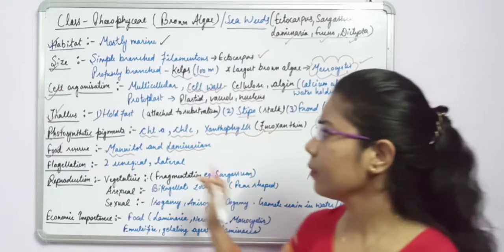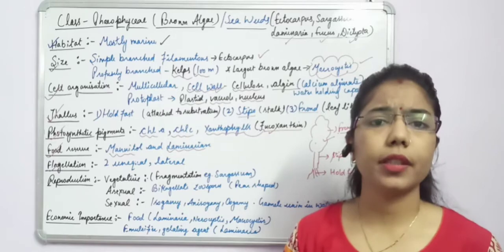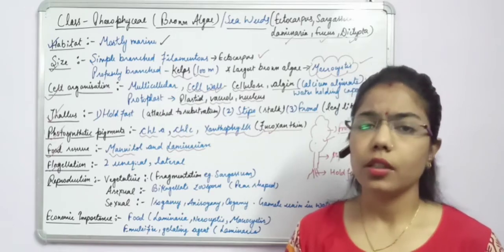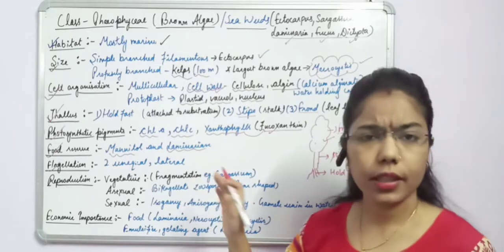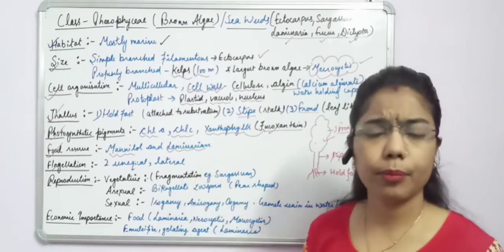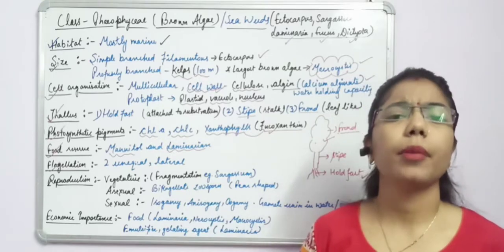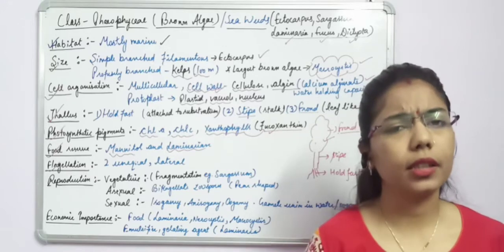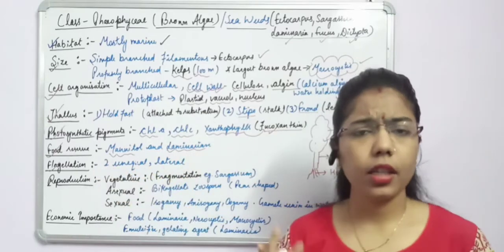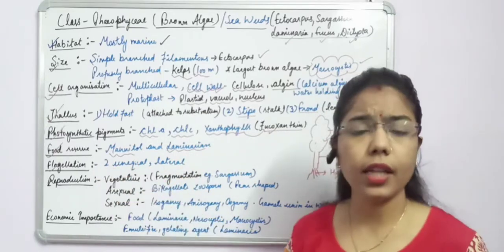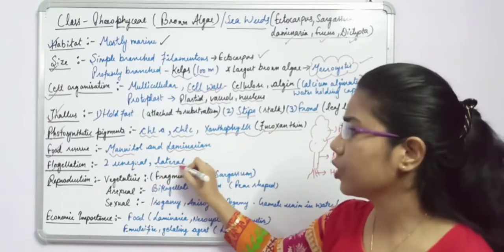Okay. Now about the flagellation. It means how many flagella are present and what the position of the flagella is. If you recall the previous one, in the chlorophyceae, the flagella were at the apical portion, coming from the apical part, and there were two flagella. But here again the flagella are two, but these two flagella are unequal. यहाँ पे flagella क्या होंगे? Unequal, and the position of these flagella is lateral.